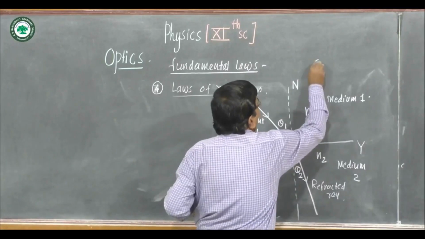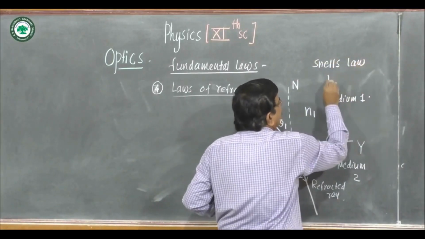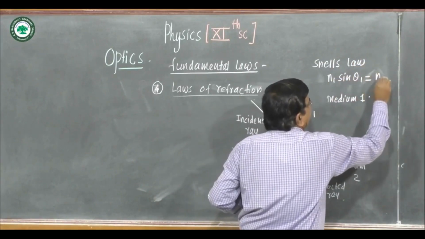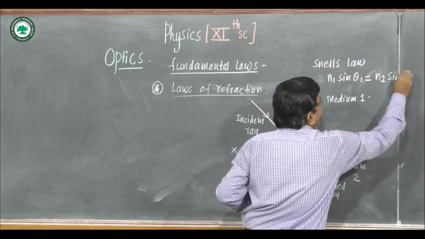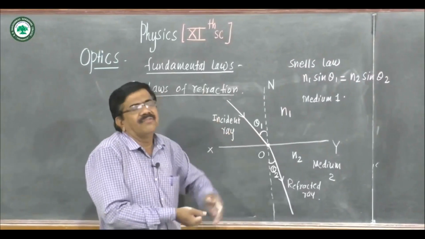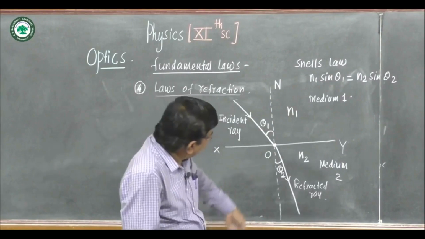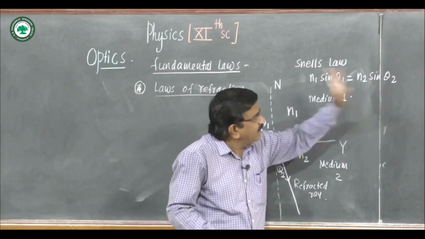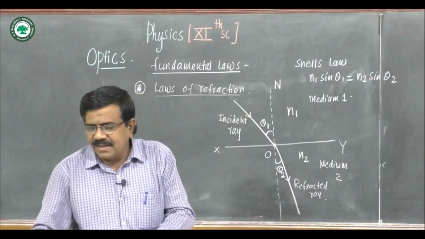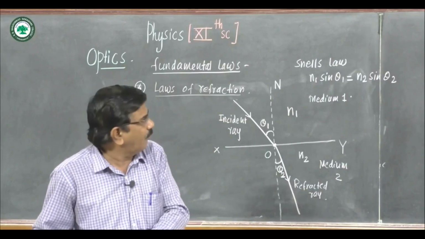Snell's law of refraction is N1 sine theta 1 equals N2 sine theta 2, where theta 1 is the angle of incidence in the medium having refractive index N1, and theta 2 is the angle of refraction in the medium having refractive index N2.